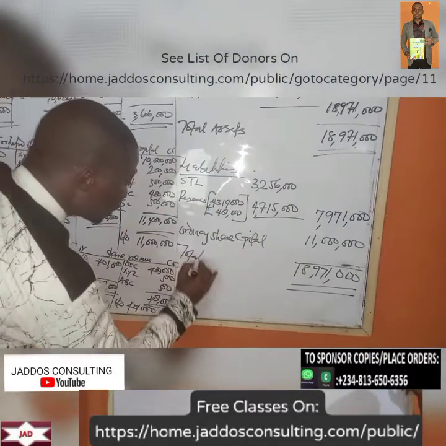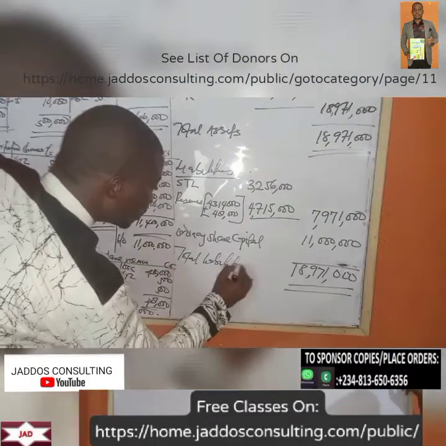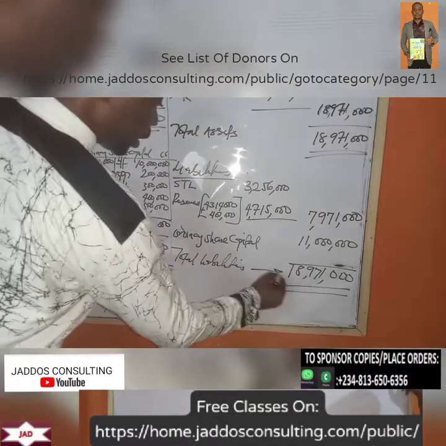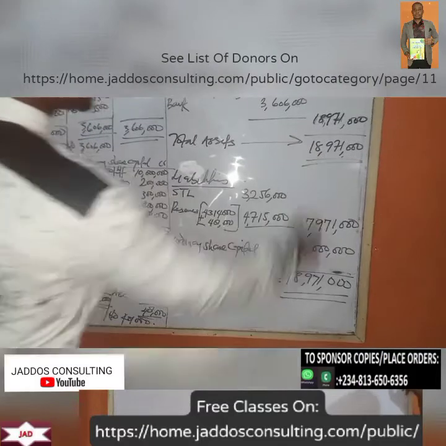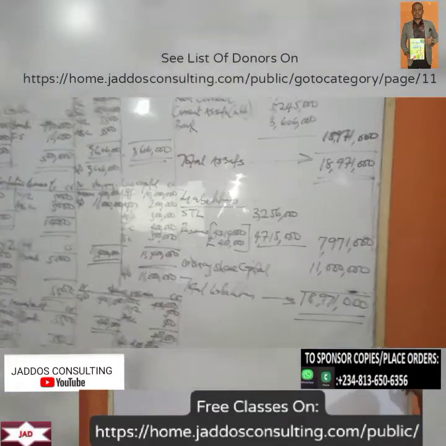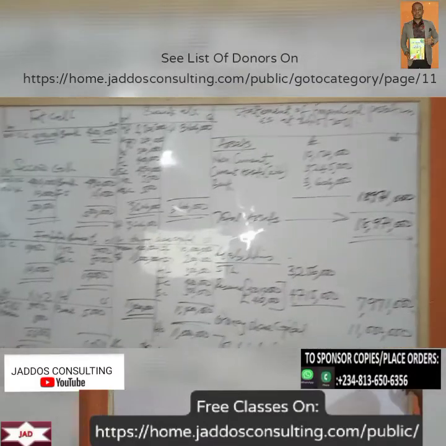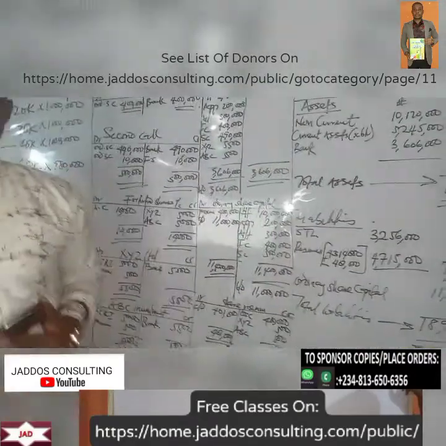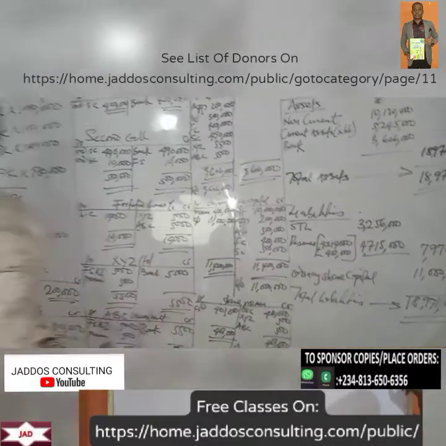This is your total liability. So you can see that our total liabilities here is similar to our total what? Asset.